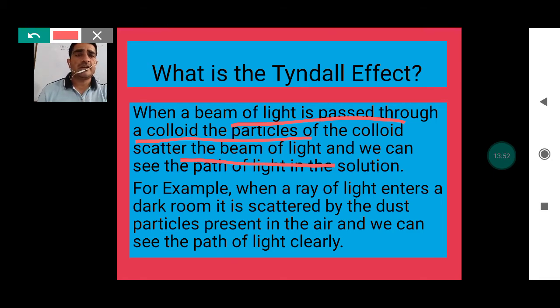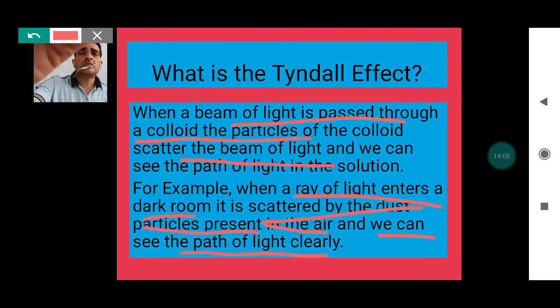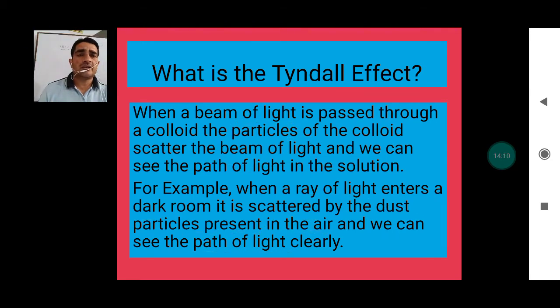For example, when a ray of light enters a dark room, it is scattered by the dust particles here. That means dust particles क्या हो जाएंगे आपके पास, colloidal particles या फिर suspension in the air, and we can see the path of light clearly here. So this is what we mean by the Tyndall effect: when a beam of light is passed through colloidal particles, they scatter the beam of light, and we can see the path of light in the solution.